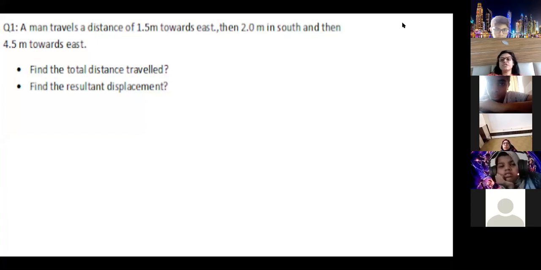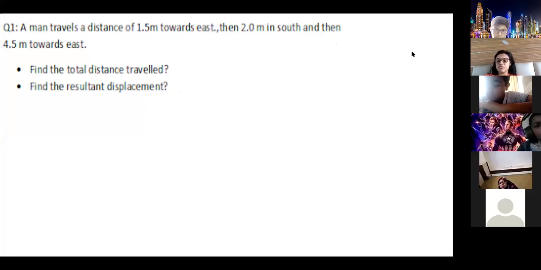Okay, now see how you have to do this question. A man travels a distance of 1.5 meter towards east, then 2 meter in south, and then 4.5 meter towards east. Now this question you have to draw and do. Then only you can find the resultant displacement. Everyone listen to me. You have to find the displacement because you are going to draw it. I'm not going to draw, so I won't get the answer over here. Everyone just see how to draw it.